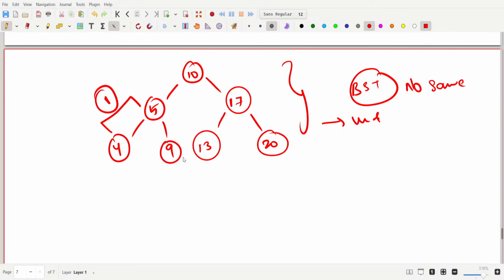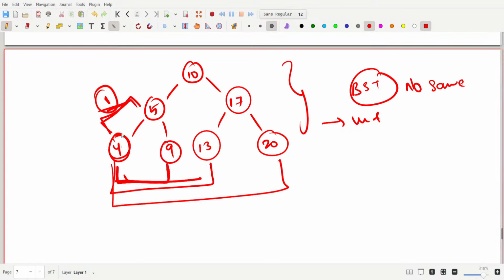So the minimum will definitely be 1. The next greatest number after 4 will definitely be 5, and the next smallest number will be 9. Sorry, the next greatest number will be 9, and the next smallest number will be 4 for this 5. If I try to find any other difference rather than these two, like 17, then it should cross the 10. The difference between 5 and 10 is 5, and these two is 7. So we are going to get a huge value, right?